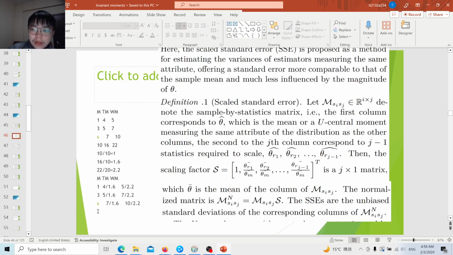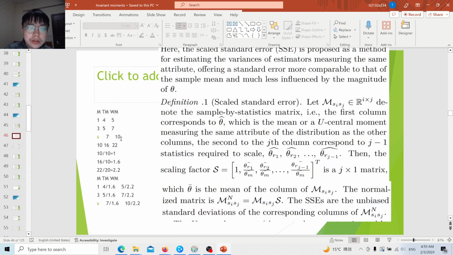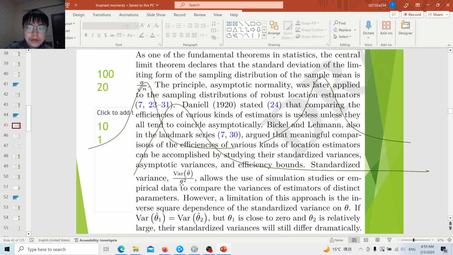Then we estimate the unbiased standard deviation of the corresponding columns, and that will be the result. This way has the advantage that, because it is just dividing by a scaling factor, the impact of the scale is much smaller, because it is just a ratio. For example, if it is 110, you just multiply by 10, so it does not multiply by 100. So it is not highly dependent on this; it is much better than the inverse square situation, which greatly impacts the variance.